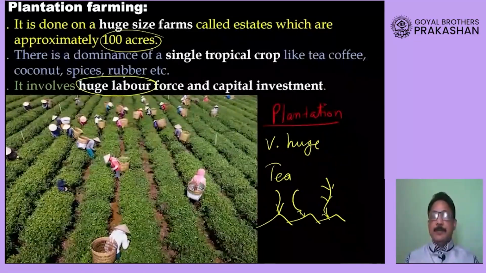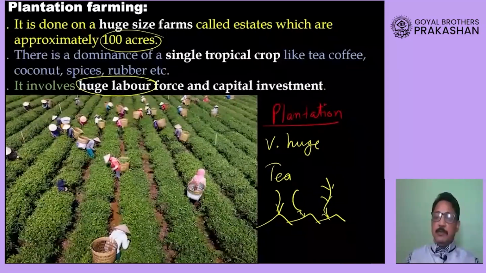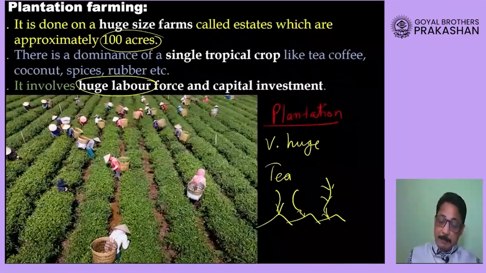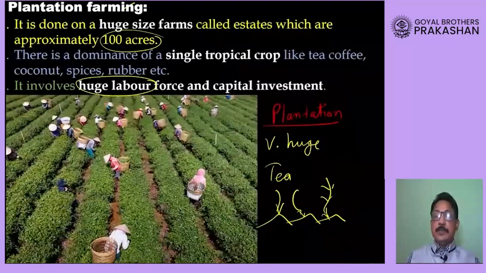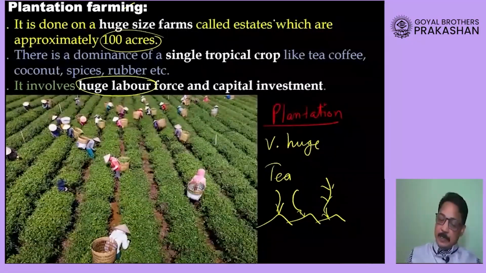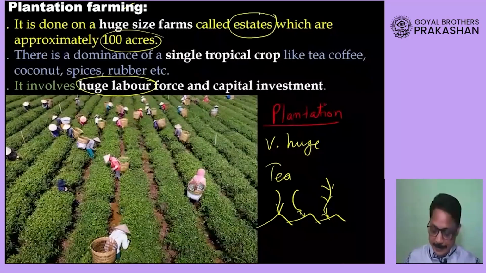So whenever agriculture is done on a very huge size farm where only one crop is grown for many years, we call it by the name plantation agriculture. And dear students, these huge farms are also called estates.